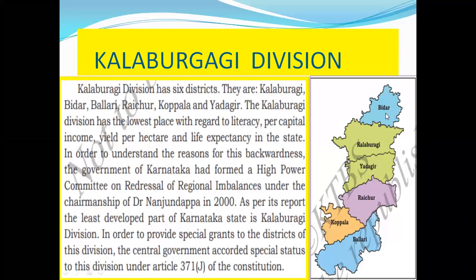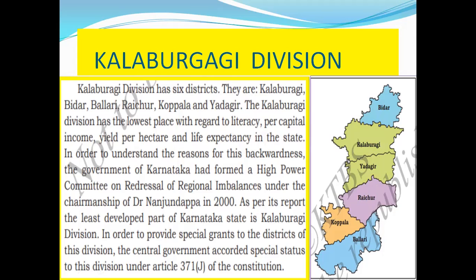Kalburgi division has six districts. How many districts does Kalburgi have? It has six districts: Kalburgi, Bidar, Yadgiri, Raichur, Koppala and Ballari. These are the six districts in the Kalburgi division.